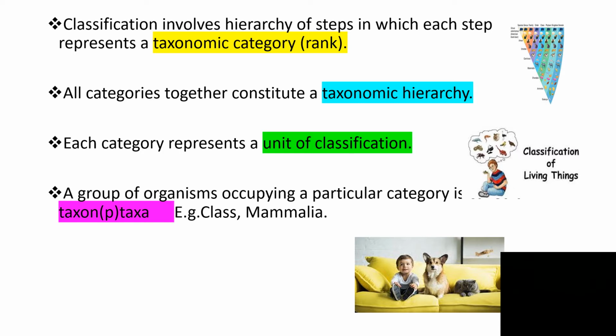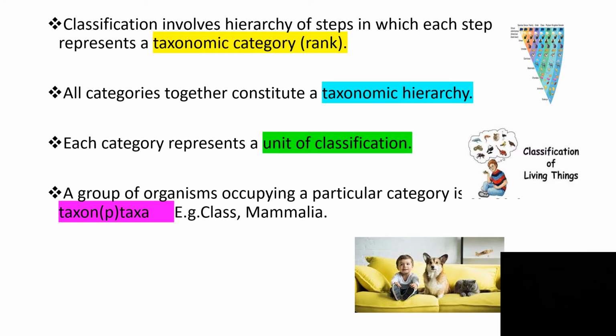So classification is important, and for that we have to learn the taxonomic hierarchy. All categories together constitute a taxonomic hierarchy. Each category represents a unit of classification. Every unit represents something. It's not random. It represents some important characteristic feature of that particular species.